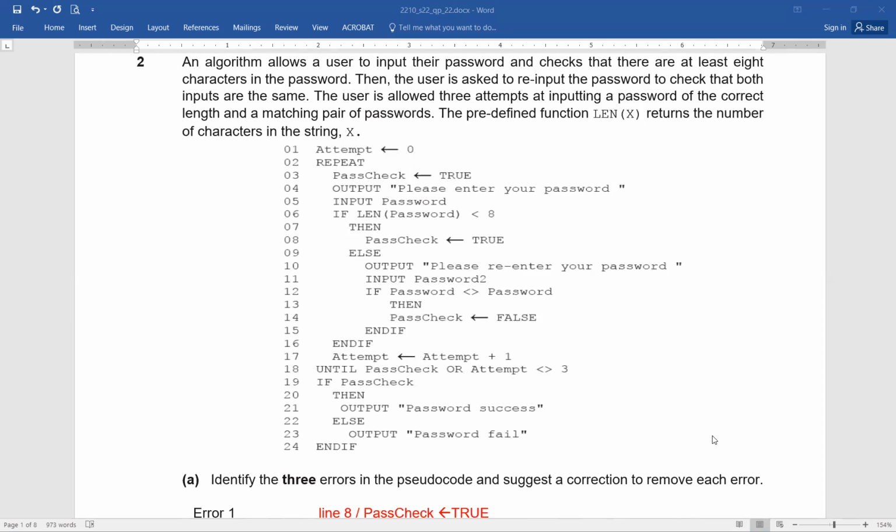Now, in line number 19, once the repeat until loop is over, if pass check, then output password success, else output password fail, end if. Now you are asked to identify 3 errors in the pseudocode and suggest a correction to remove each error. By the way, can you identify the errors here? Just go through this and find out. Can you?